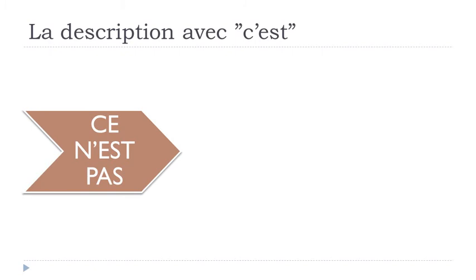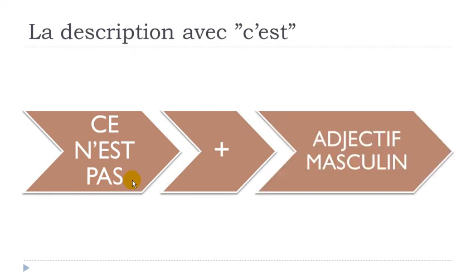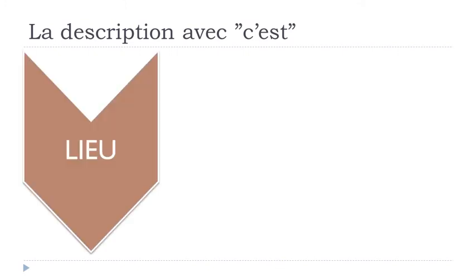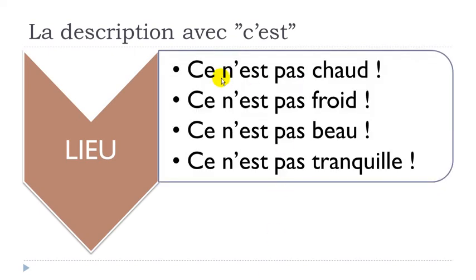So the second option would be to put this structure at the negative form, which is not that difficult because technically you just keep your structure. You just add, as usual, the ne and then pas, before and after the verb. Then same thing here, you will put this adjective at the masculine form. So we will basically just see one more time all the examples we had previously, but then at the negative form. So if you want to describe a place, ce n'est pas chaud,